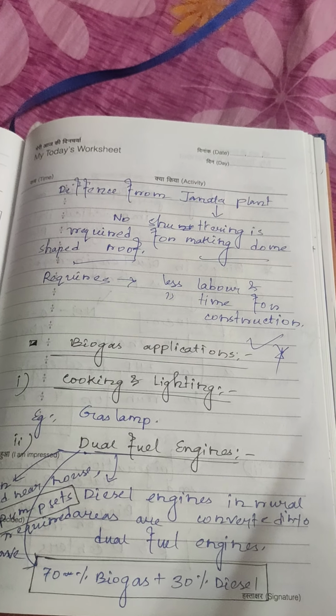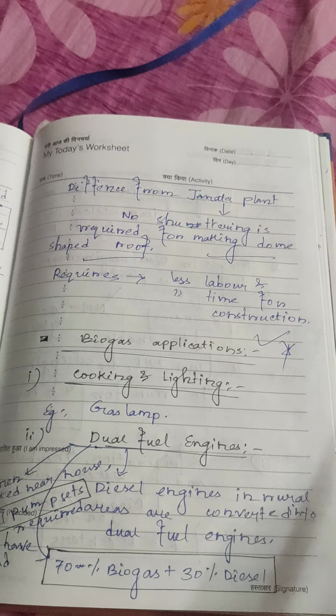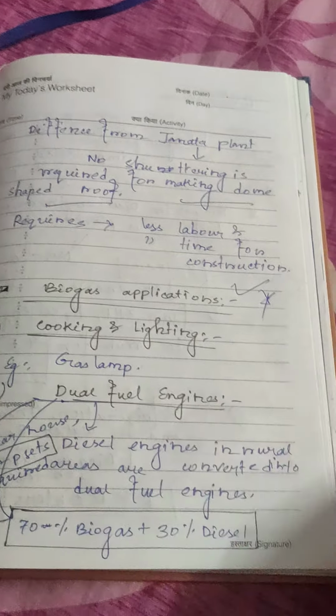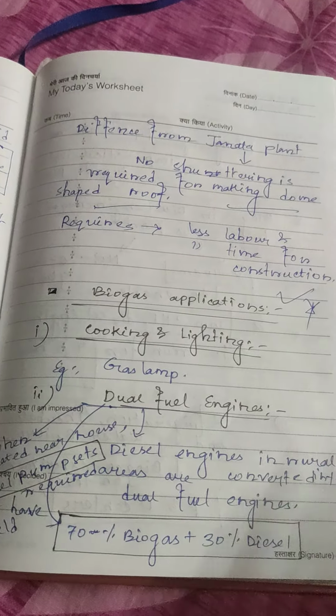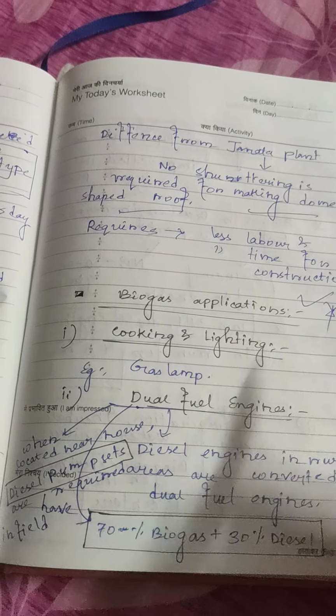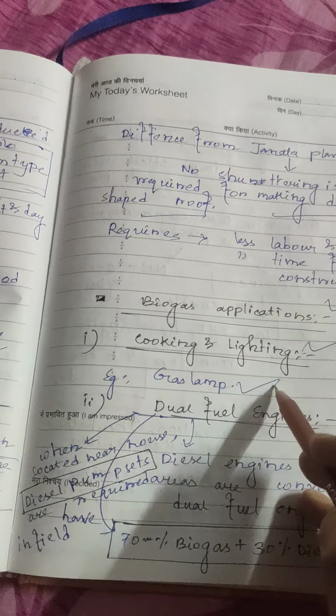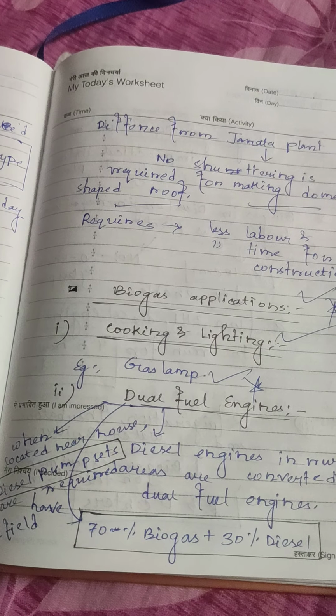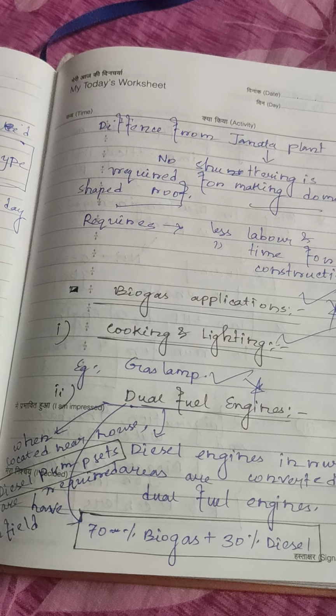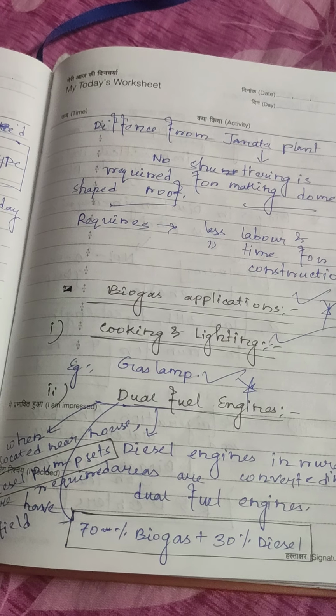It requires less labor and less time for construction than the KVIC type of biogas plants or Janata fixed dome type of biogas plants. Biogas applications. First is cooking and lighting. A gas lamp is an example. It is used in cooking and for domestic purposes.